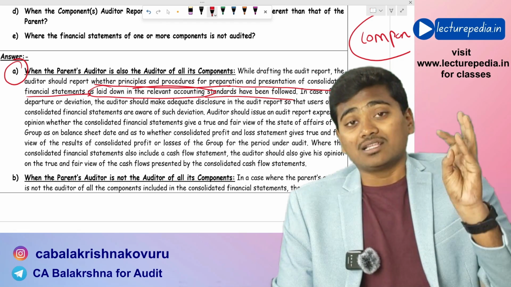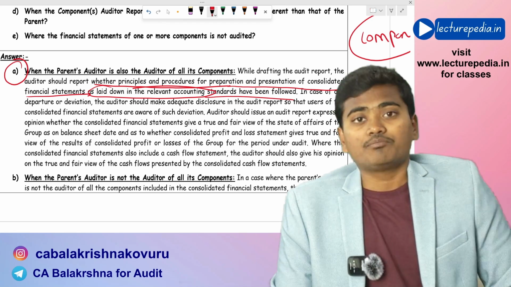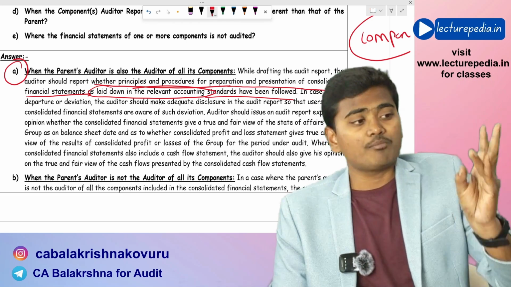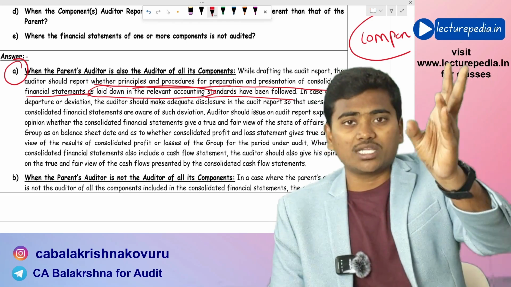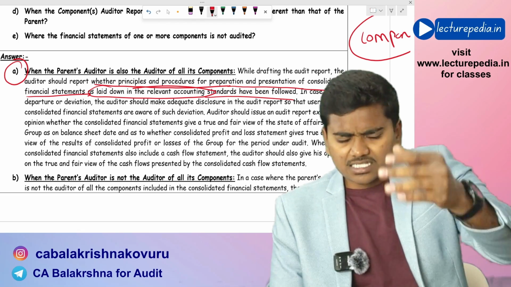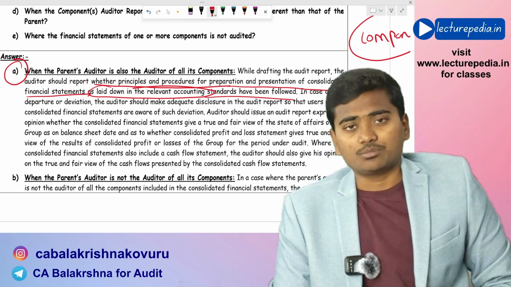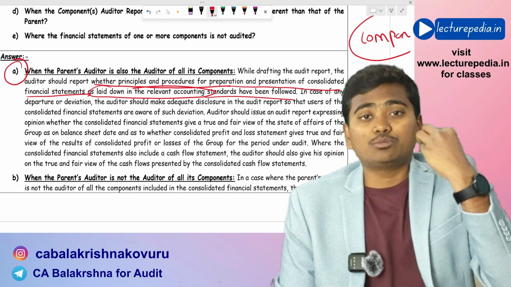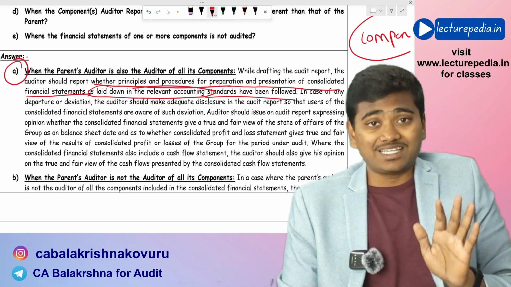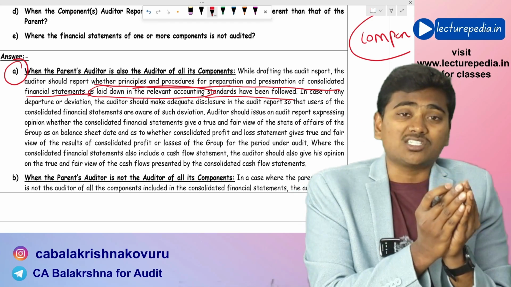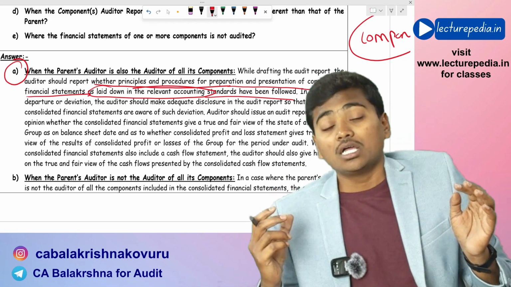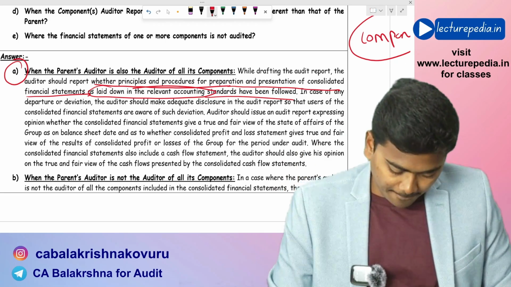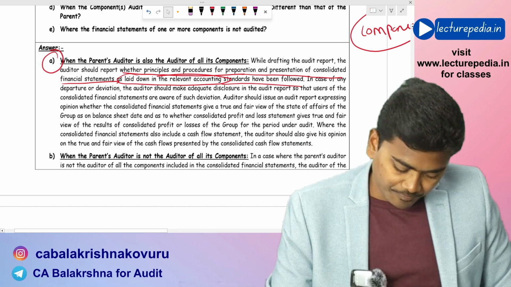After that, whether the consolidated balance sheet is showing a true and fair view or not, whether the consolidated profit and loss is showing a true and fair view or not, and if there is also a consolidated cash flow statement, whether it is showing a true and fair view or not, that has to be reported by the auditor in case the auditor of consolidated financial statements and the auditor of components is the same auditor. You can find it here.